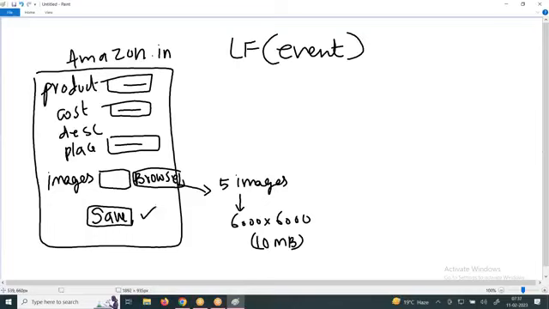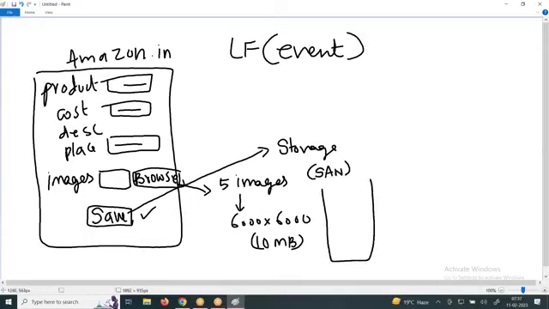It's a web-based application. In the save button, what is the logic I'm going to write? The logic is pretty simple. Let's take an example. I am telling the older logic, then I'll go for the new logic. I click on save. It will go and store it in a storage sandbox. What is that? Sandbox. This is the box, and images number 1, 2, 3, 4, 5 are stored here.